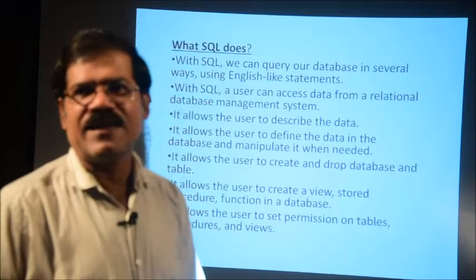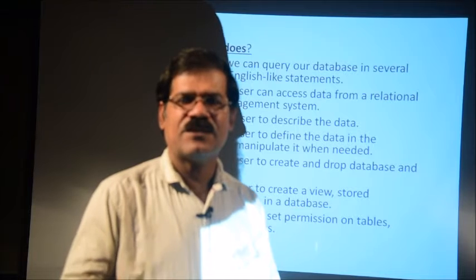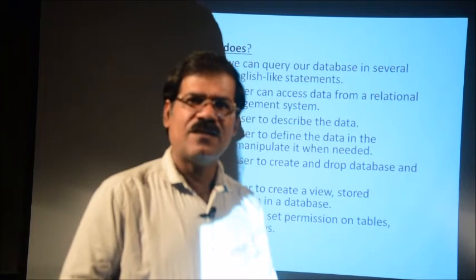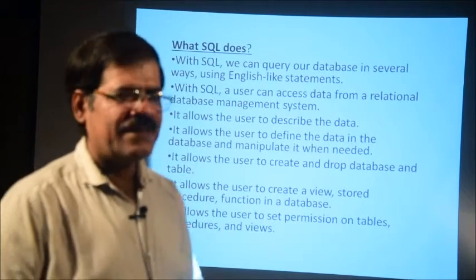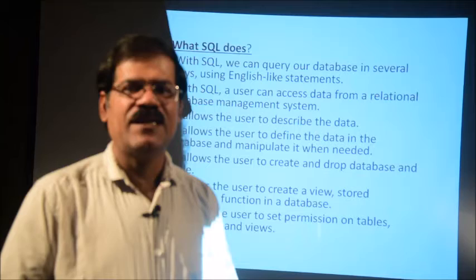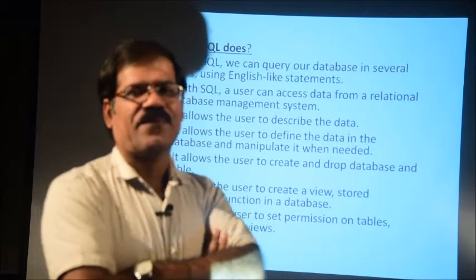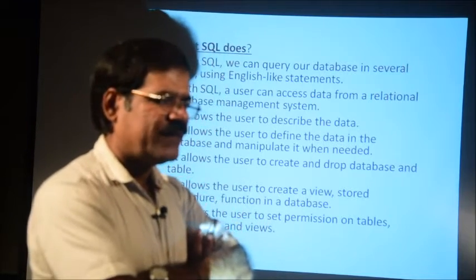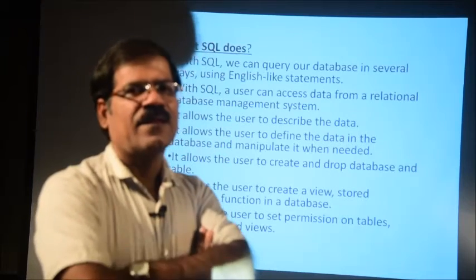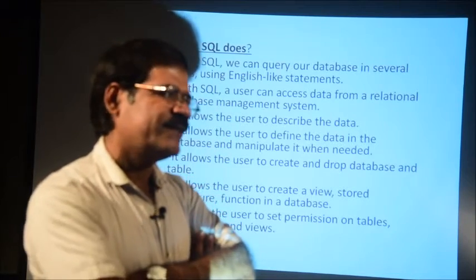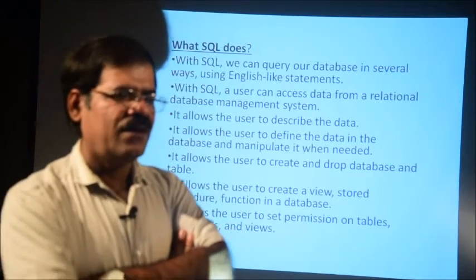Provide the permission and release the permission. I grant the permission, then after some time I will release the permission. Which type of permission? Read permission, write permission and update permission. Read means you have to read that table only, for reading purposes. Write means you can change something, read something, then after that you have to update something, and the updated value is written on the database. That is read, write, update. So in a particular table, the read, write, update permission is provided by the super user or database administrator.